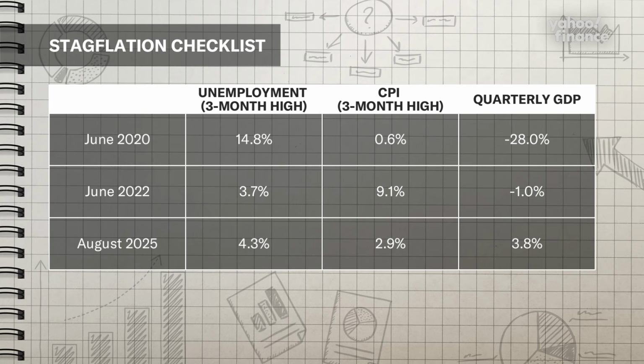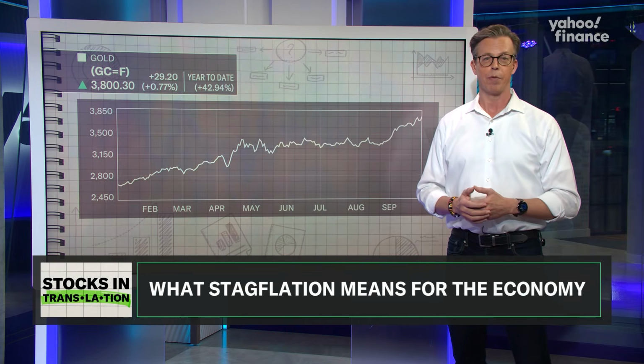But by 2022, all the stimmies finally started jacking prices higher, north of 9%. The economy shrunk modestly, but joblessness stayed low. That's only 2 out of 3. And today, unemployment is modest, PCE is in the high 2s, and GDP is fairly strong. Definitely not 1970s territory.